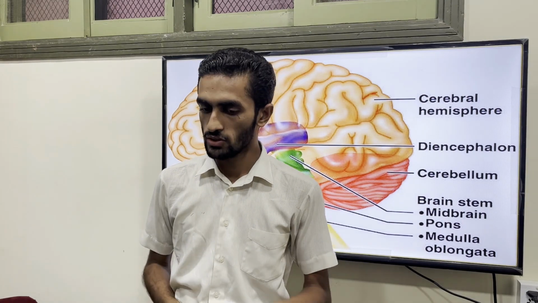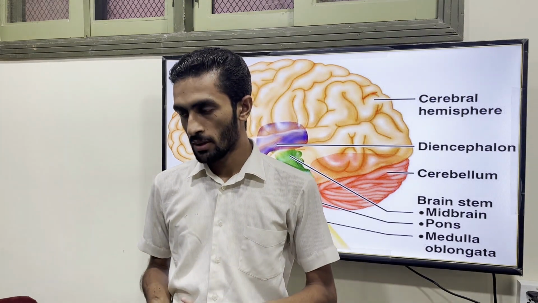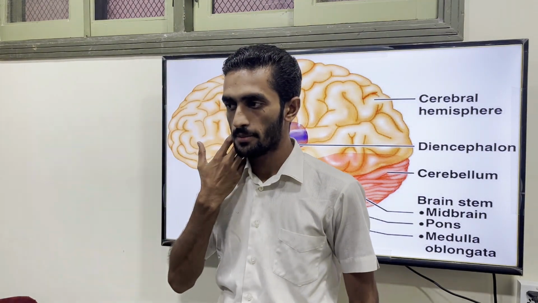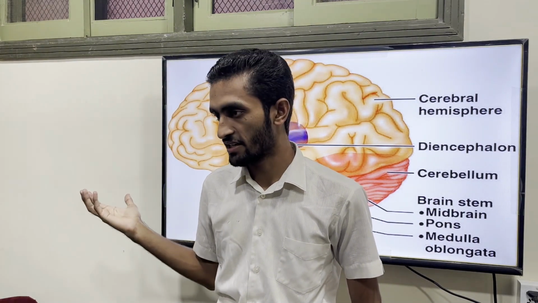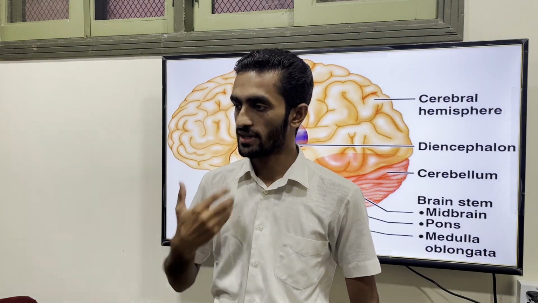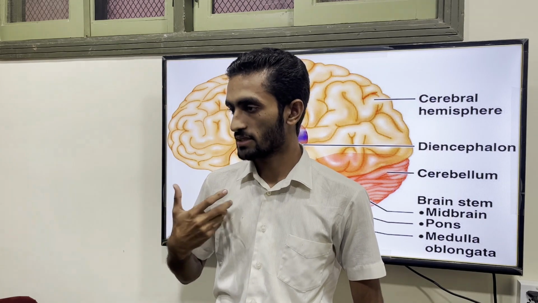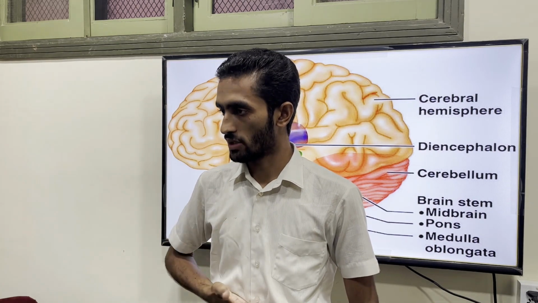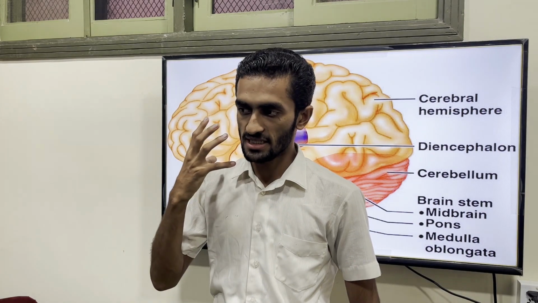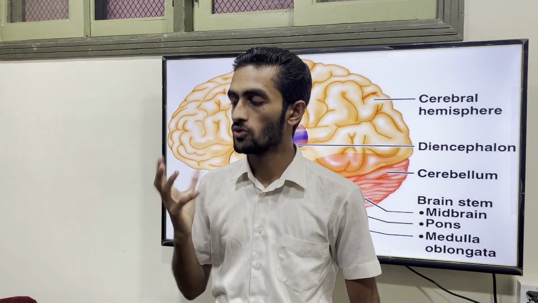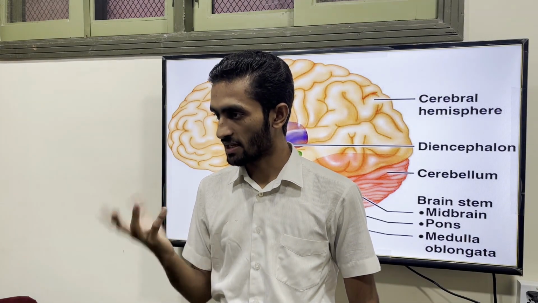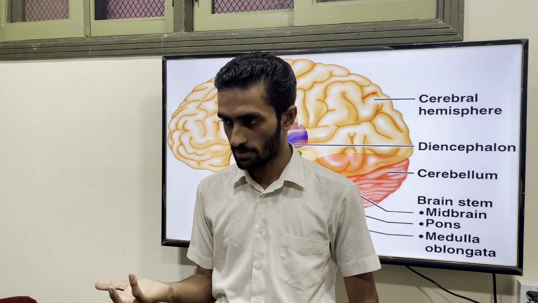Especially in case of injury, if you damage the brainstem, you are damaging the cranial nerve nuclei. The vagus nerve, for example, supplies your abdominal part, your heart, and the thoracic part. If you damage these nuclei, you are disturbing the respiratory pathway and the cardiovascular pathway.